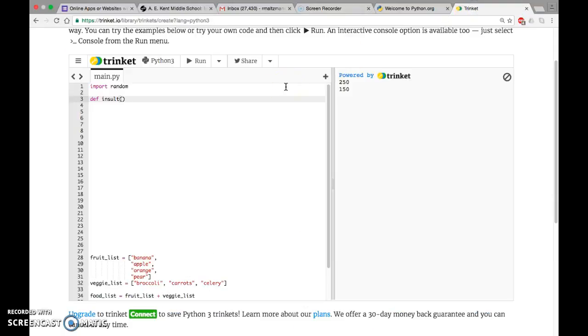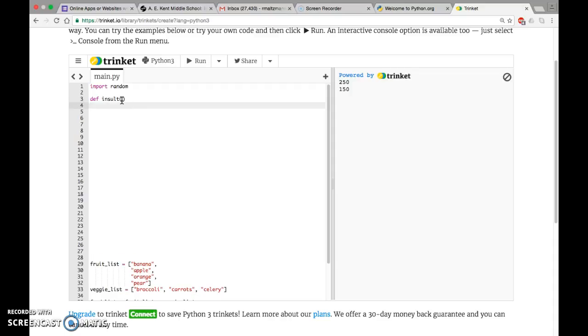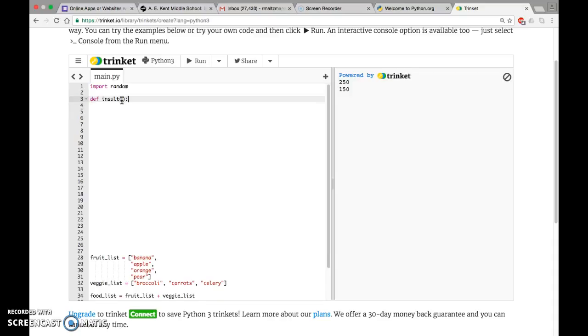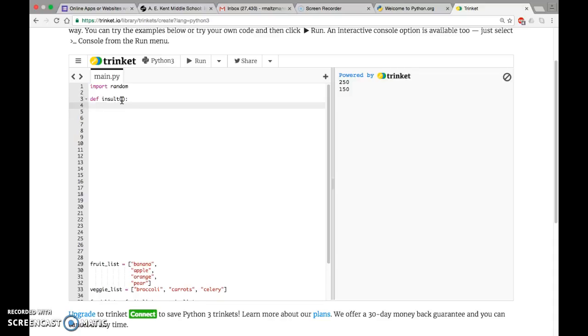Okay, so where I left off is we are going to create a function that is going to return a random insult. So this is our function, insult, and I don't need to have anything between the brackets because it doesn't take an input. It's just going to print a random insult whenever I call it. So the first thing I need is, there needs a colon after that, and then it indents. I need my list of insults.